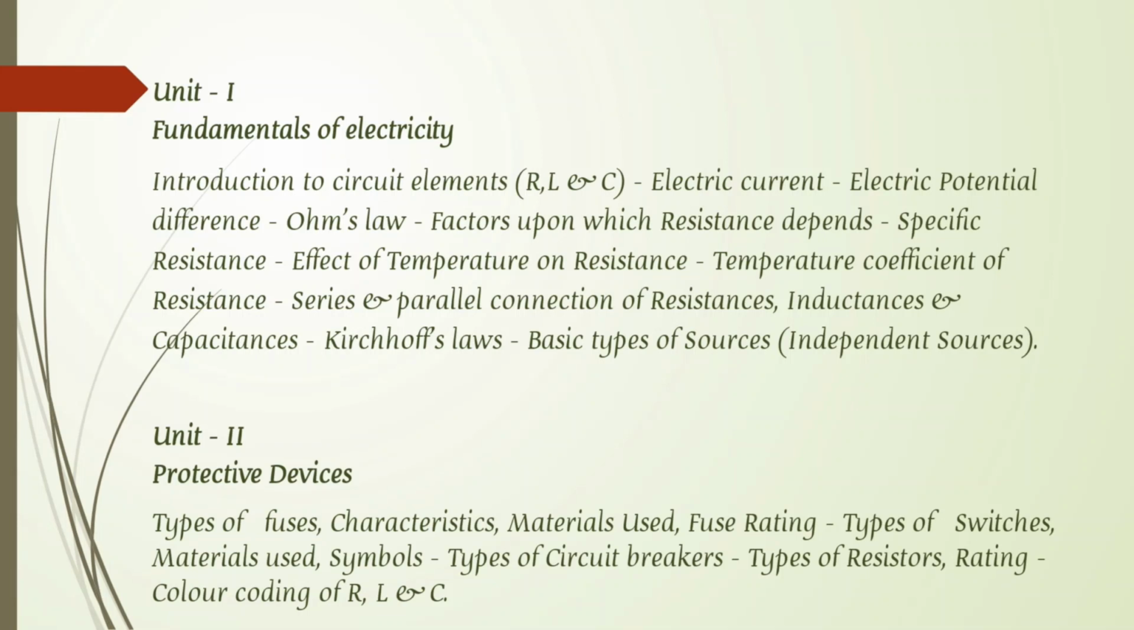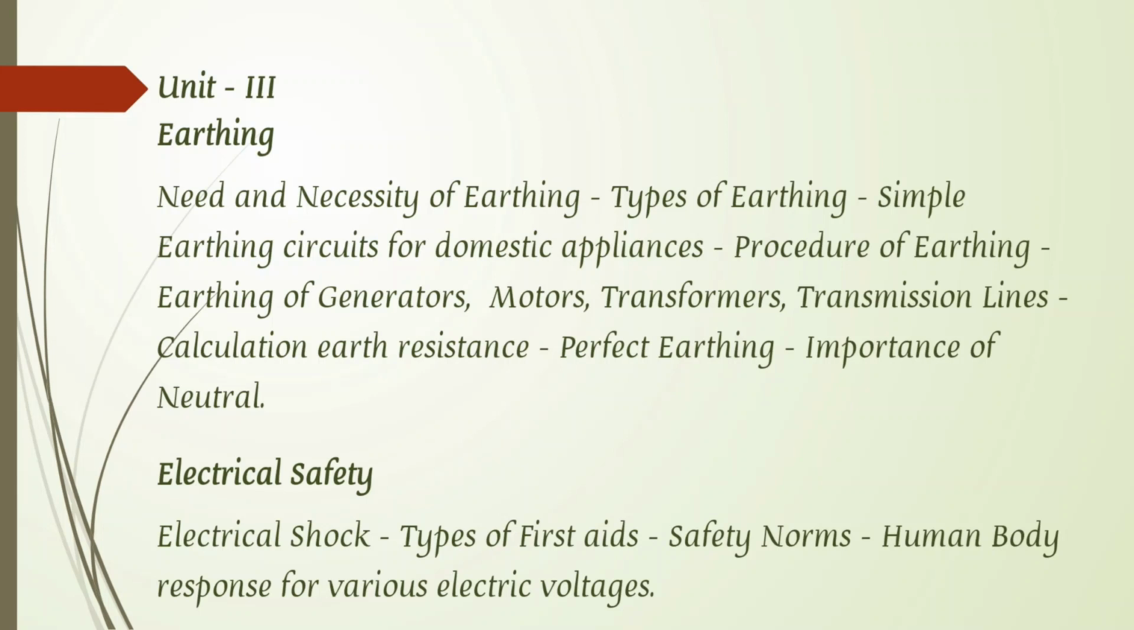We can identify and know that this is one of the types of resistor. We can learn the color coding of resistance. The next unit is unit 3, that is earthing.